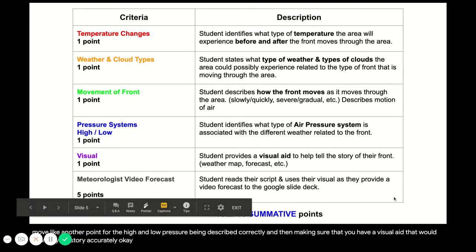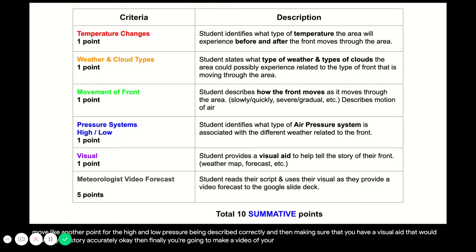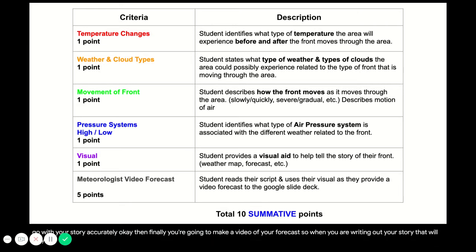Okay. Then finally, you're going to make a video of your forecast. So when you are writing out your story, that will be your script. And I'll show you here in a minute what that looks like. You're going to read your script and make a video of yourself as a forecaster. Okay. And this will be 10 summative points.